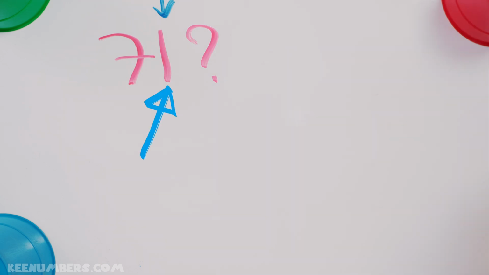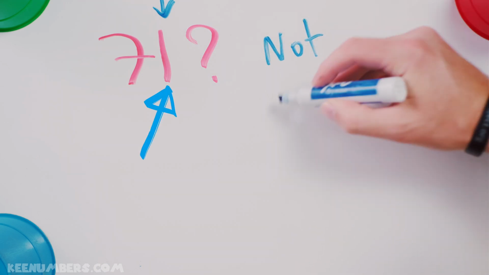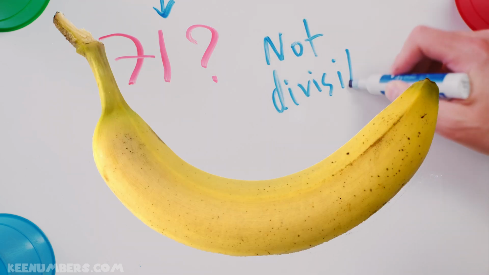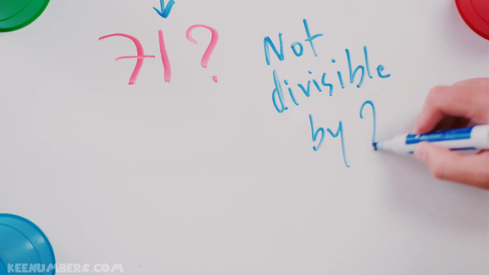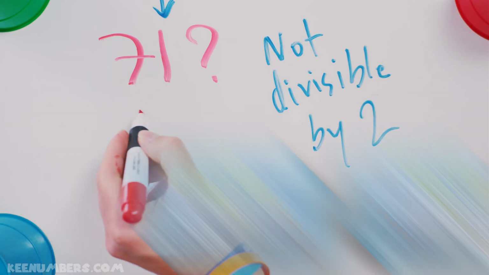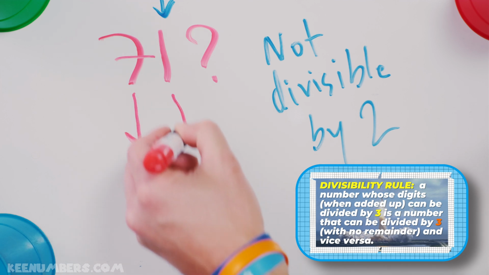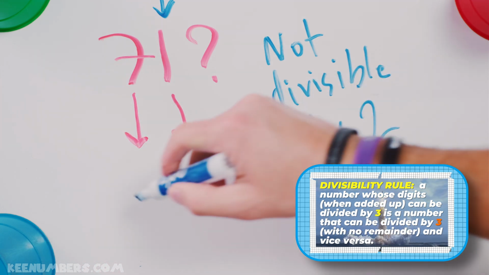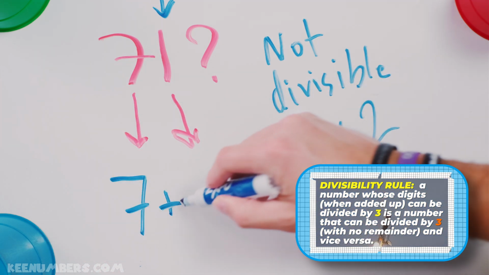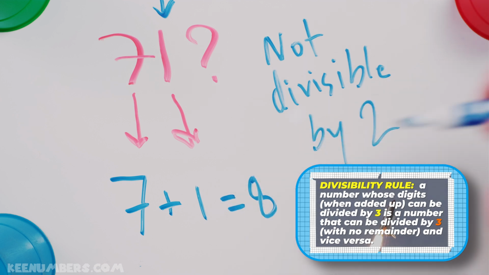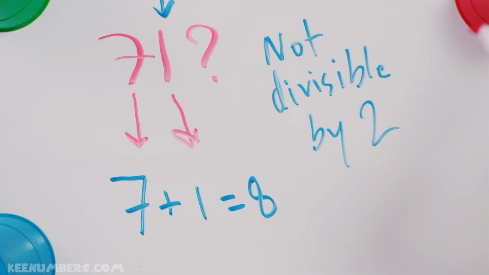What about 71? It's not even, so not divisible by 2. And when you add up the digits here, you're gonna get 7 plus 1, which is 8. And that's not divisible by 3. So it is not divisible by 2. It is not divisible by 3.